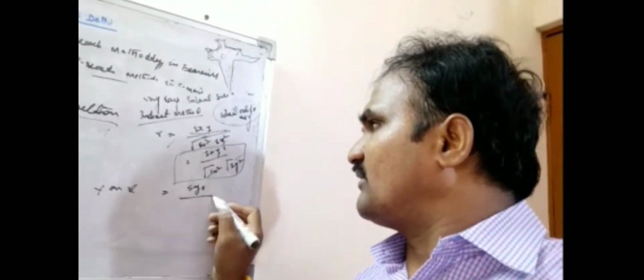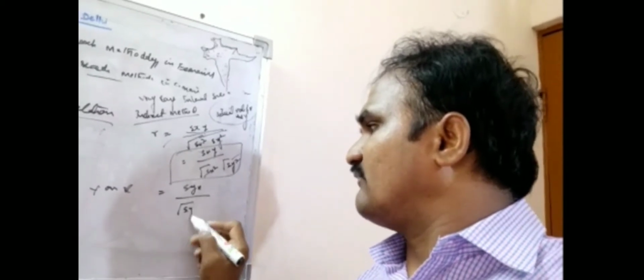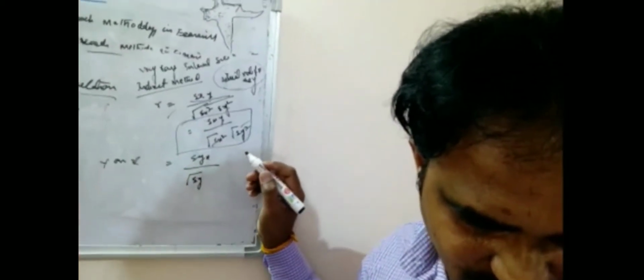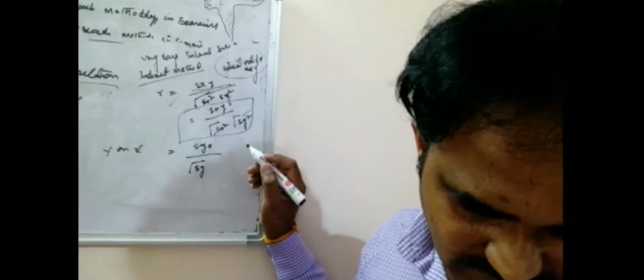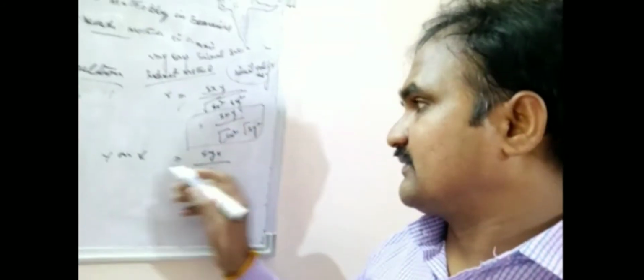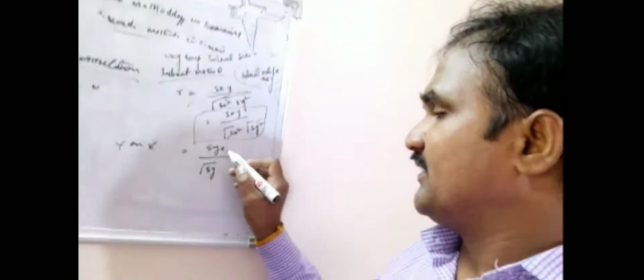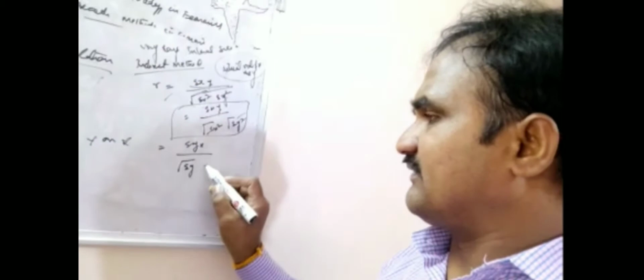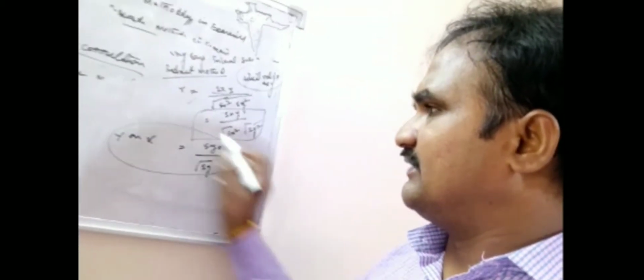In that case you can use sigma yx upon the root of sigma y square, there is a formula. I think here it is not mentioned. I was also a bit confused. Okay, leave it. I will tell you tomorrow. Here it is not mentioned. Even I was forgetting that.